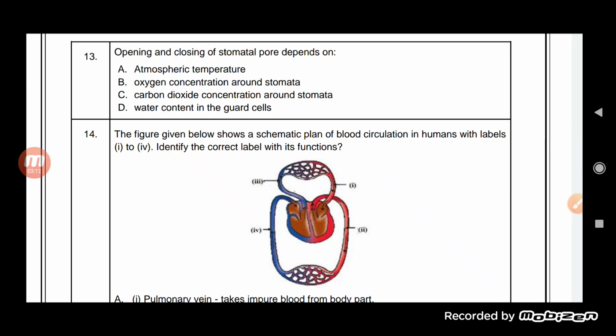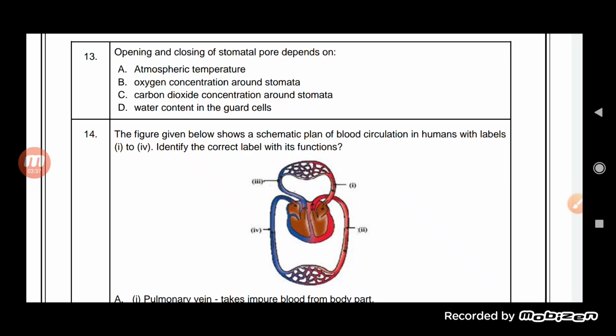Now the next one is: opening and closing of the stomatal pore depends on. You know that the stomata, which are present on the surface of the leaves, help in controlling or regulating the amount of water.